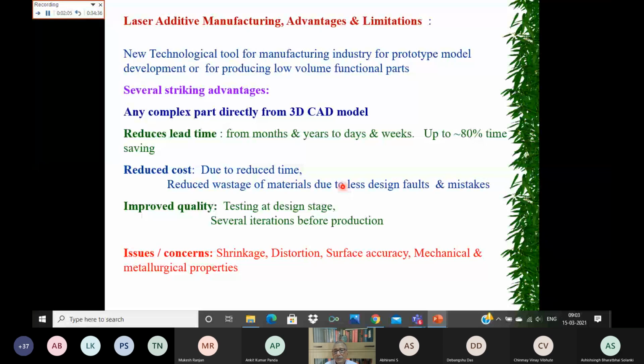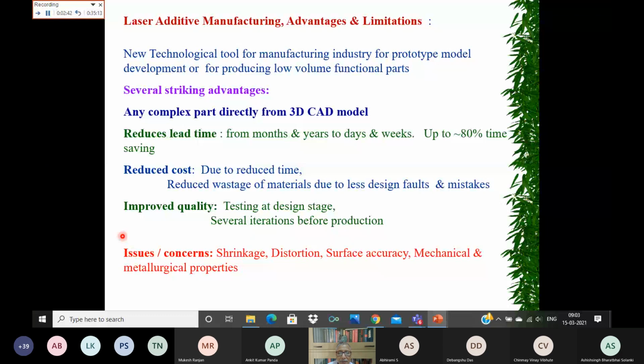Further, you have fewer design faults and mistakes because you can optimize or analyze the design while you are designing through the 3D model. You can also see and analyze its mechanical properties. Improved quality testing at the design stage, several iterations before production, you can do. Okay, so these are the very obvious advantages of additive or rapid manufacturing process with laser.